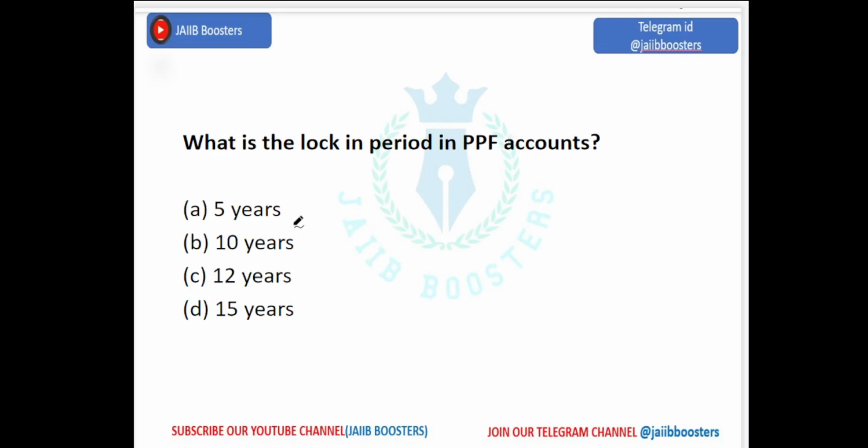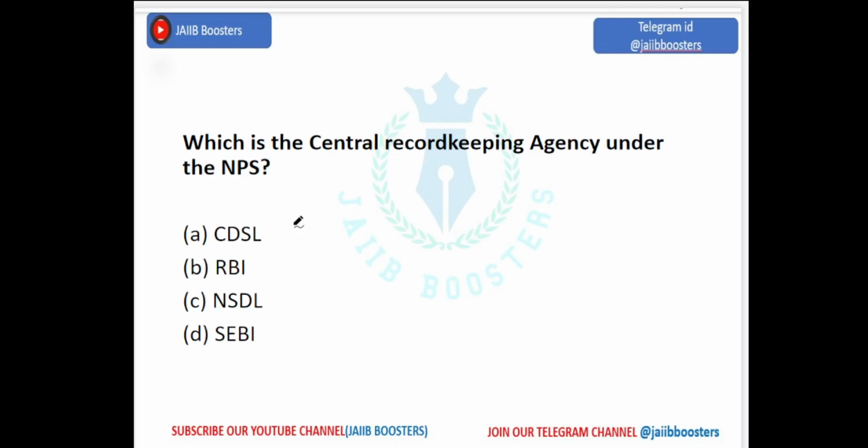What is the lock-in period in PPF? Okay, Public Provident Fund. 5 years, 10 years, 12 years, 15 years. It's 15 years. 15 years is the lock-in period in PPF accounts. Which is the central record keeping agency under the NPS? CDSL, RBI, NSDL, SEBI. Reserve Bank of India, SEBI, Securities and Exchange Board of India, Central Depository Services Limited, and also National Securities Depository Limited.